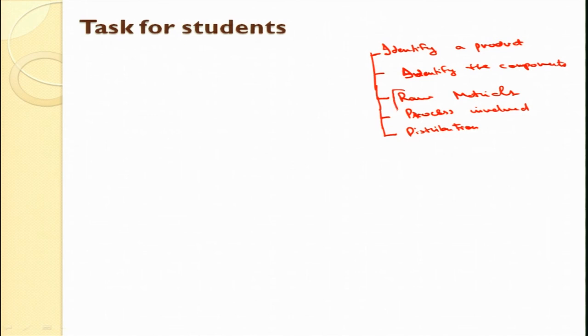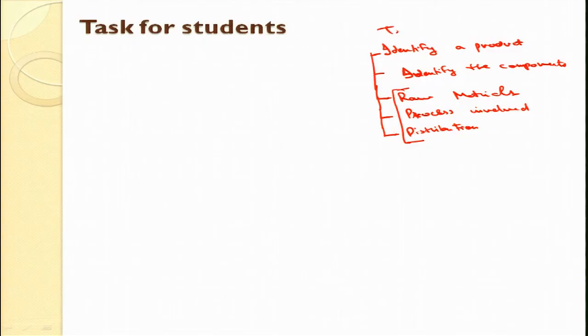So, this will give you a hands-on experience of how the product is manufactured, how the product goes from the very raw material, how the product finally reaches the customer. So, this is task 1. Task 2 would be, you choose any product and try to find its product life cycle.